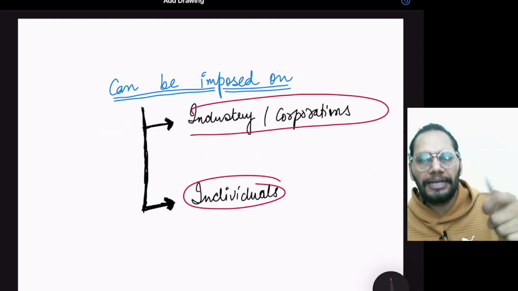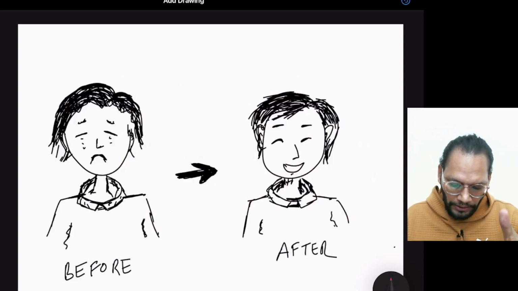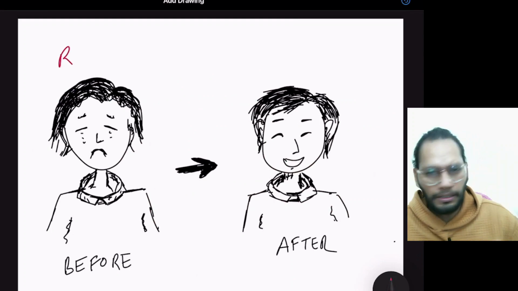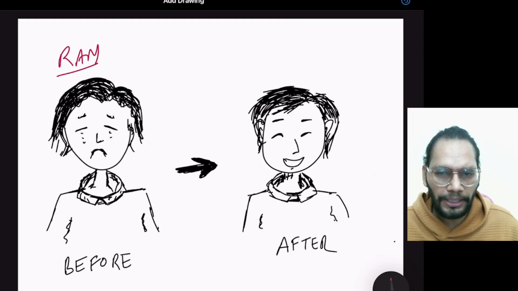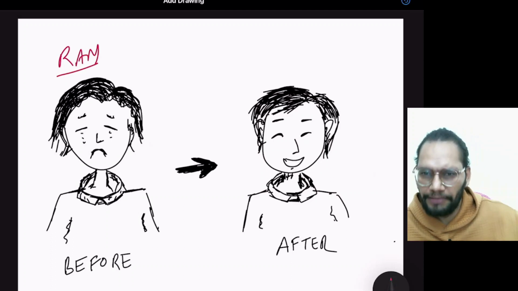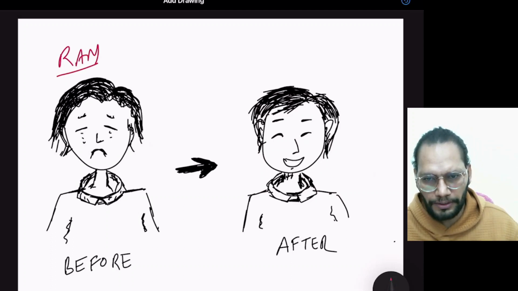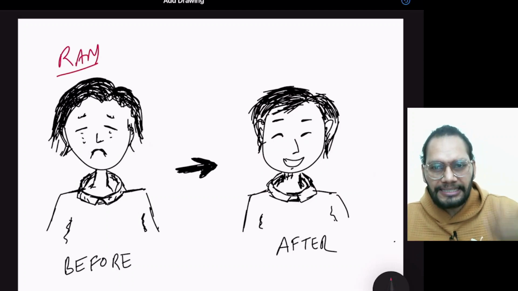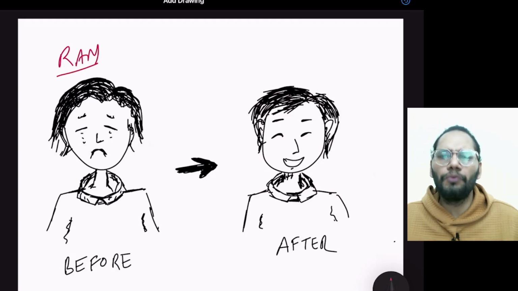So let me give you an example of individual first. Suppose there is a person and name of this person is Ram. Ram doesn't work very hard. Maybe he drinks a lot, right? He just keeps on wandering here and there. He doesn't believe in hard work. But what happens, one day Ram has 10 rupees extra and he doesn't know what to do with it.